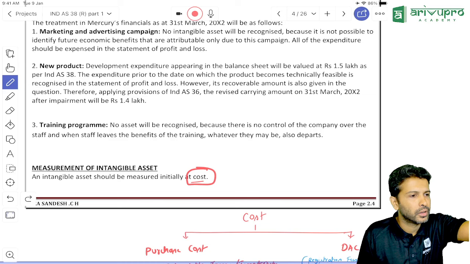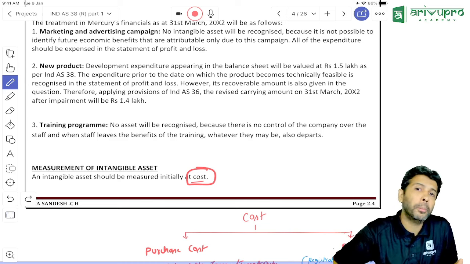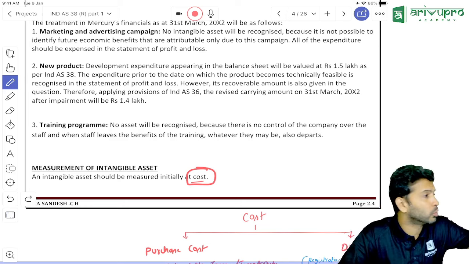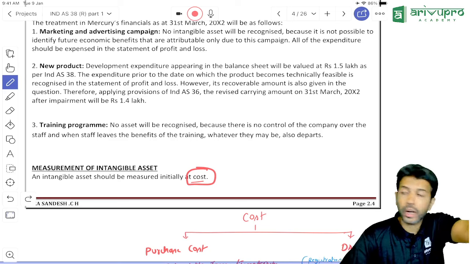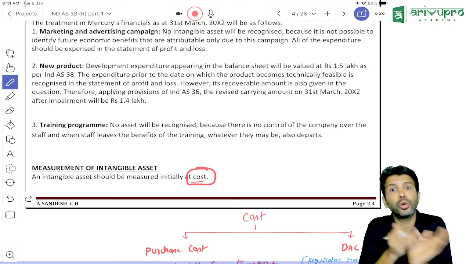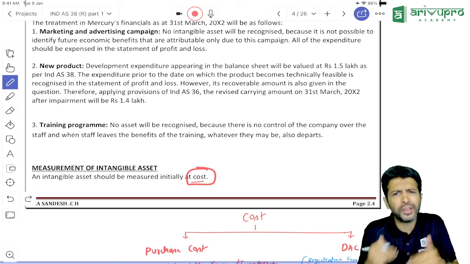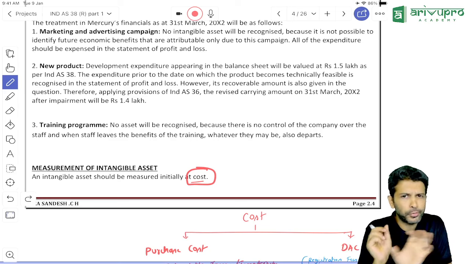Then installation charges. If you have any software, if the software is complex, you may have to hire an expert and do the installation, right? Or it could be some customization also. Many people, when they buy software, don't use it as it is. They do the customization. Even our ArivuPro app, we have customized. We didn't have a few options before.